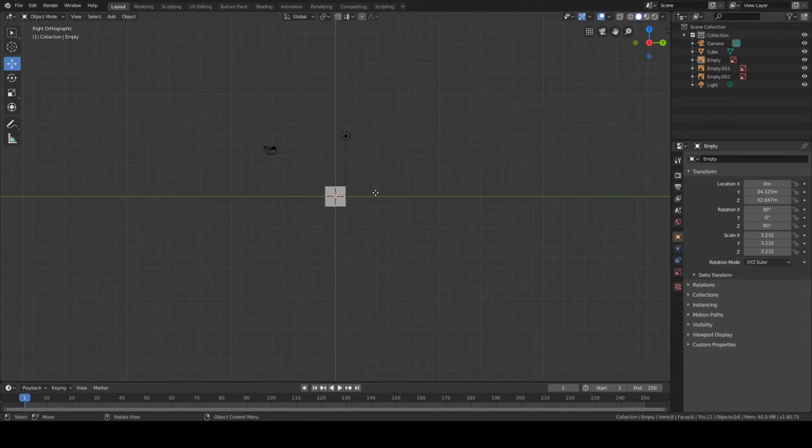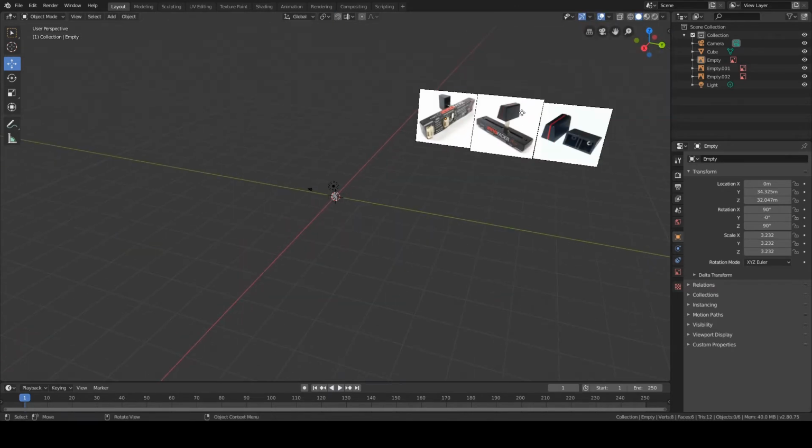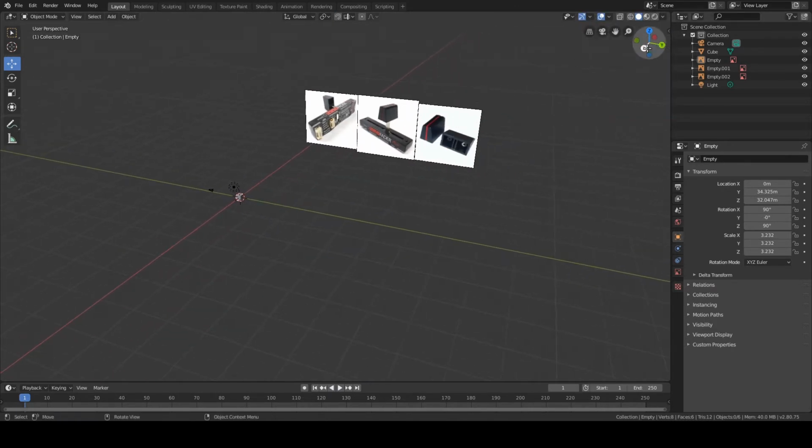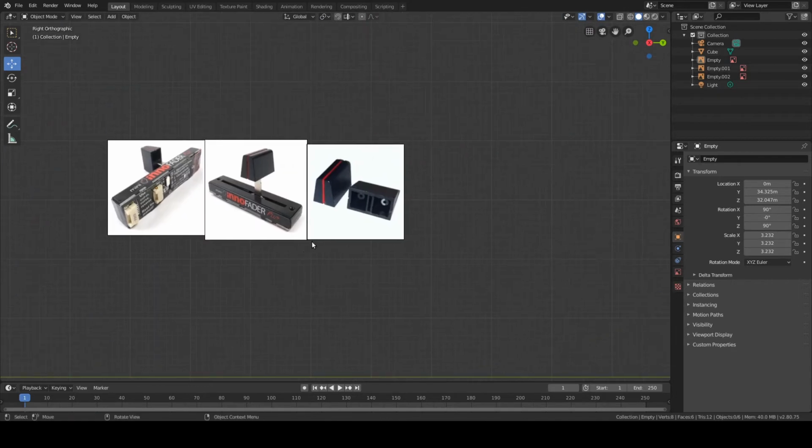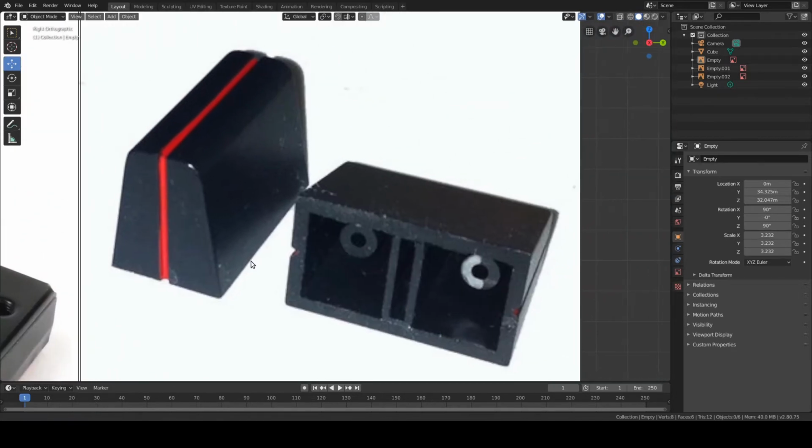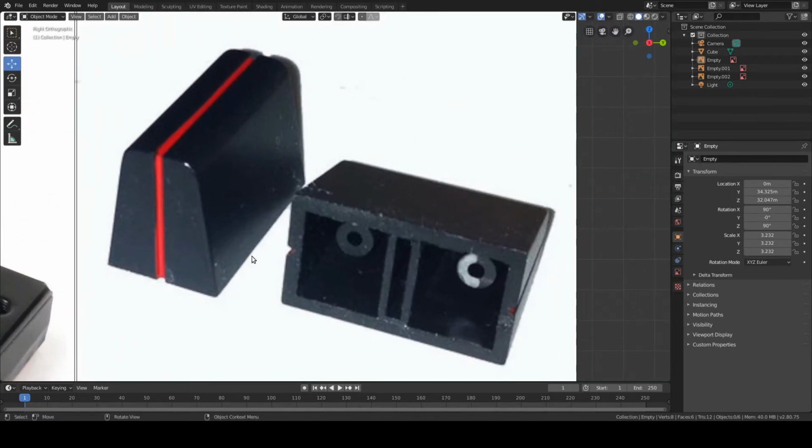So now I will start modeling my crossfader component. Basically, I'm after a component like this that I want to make suitable for 3D printing. So let's have a look at the component. I want to model it as following.